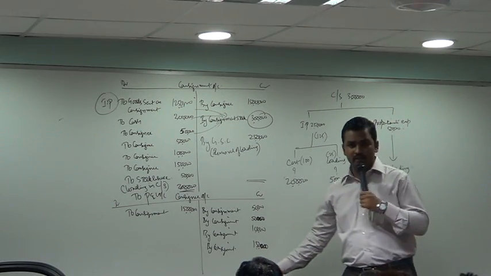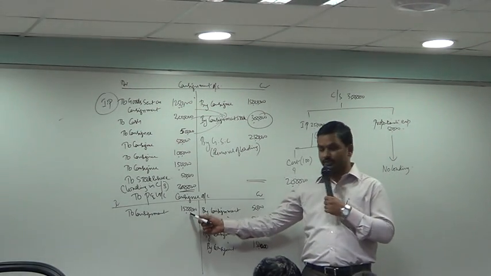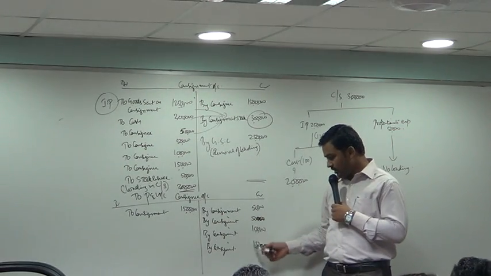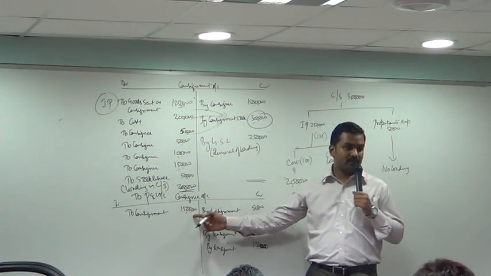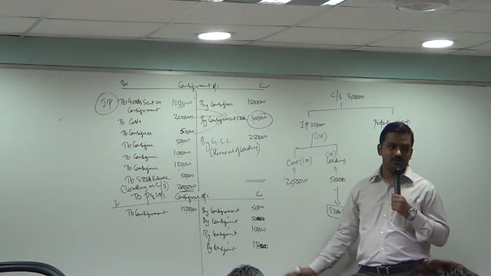Now tell me, consignee, how much he has to pay to us? Out of 15 lakh, subtract all these amounts and tell me how much consignee is debtor to us. Debtor for 15 lakh, creditor for these amounts.